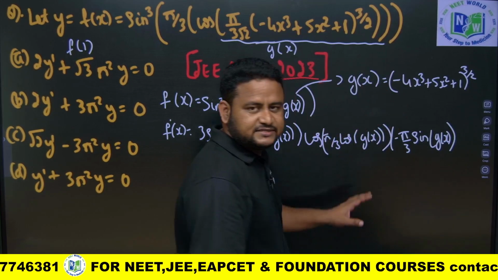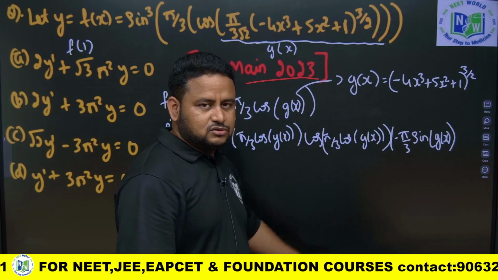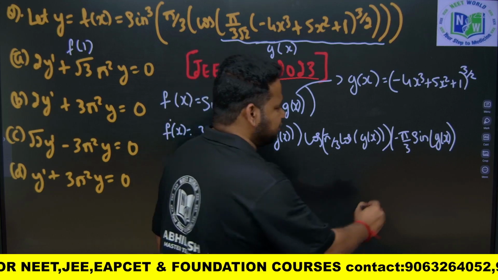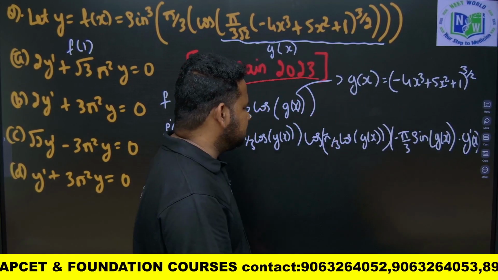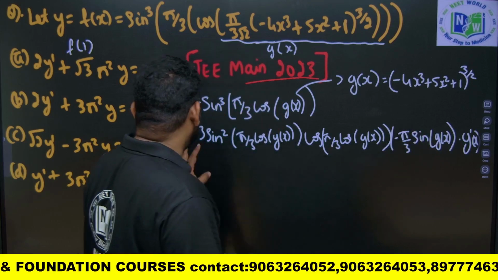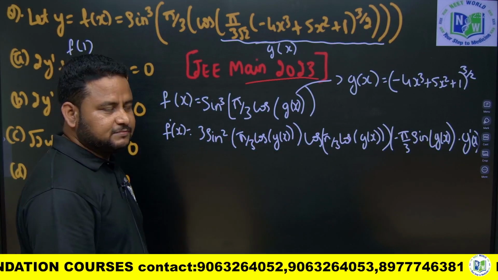Is it done? No, friends, still g of x is there. So the differential of g of x is nothing but g dash of x. Okay, this is what we get. This is nothing but f dash of x.